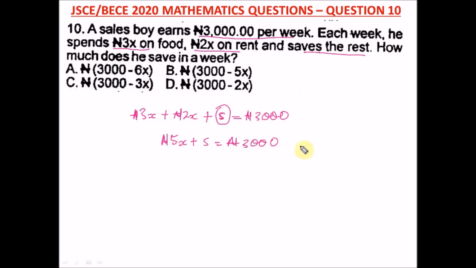So take this 5x to this side. What do we have? We have S is equal to, that's the save, what he saves is equal to 3,000 naira minus 5x naira. So this is the answer. You can see from our options they brought out the naira, so we can bring out the naira because it's common. Then we have 3,000 minus 5x. So this is how we get how much he saves in a week. This is the answer, and our right option here is option B.